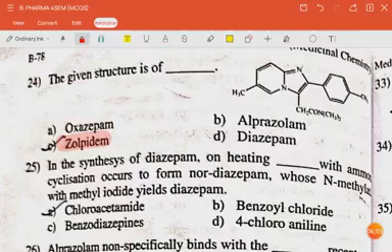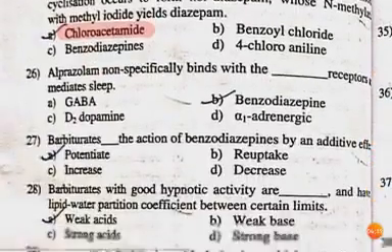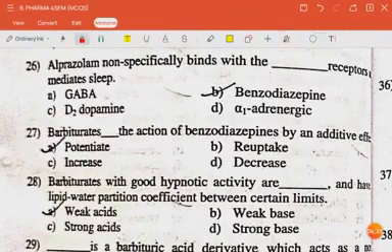The next question is in the synthesis of diazepam on heating dash with ammonia, cyclization occurs to form non-diazepam whose N-methyl with methyl iodide yields diazepam. The answer is chloroacetamide. The next question is alprazolam non-specifically binds with the dash receptors and mediates sleep. Benzothiazepine. The next question is barbiturates dash the action of benzodiazepines by additive effect.